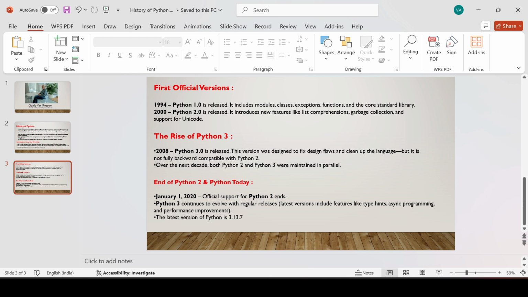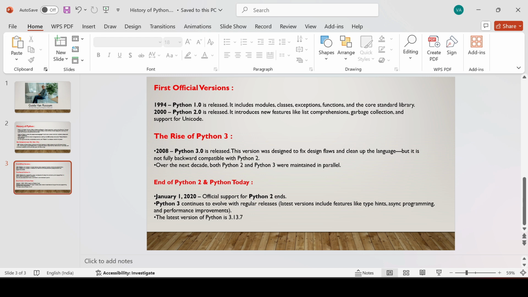Next, the end of Python 2. On January 1st, 2020, official support for Python 2 ended. From 2020 onwards, only Python 3 is running. Python 3 continues to evolve with regular releases, with different features being added in upcoming versions.